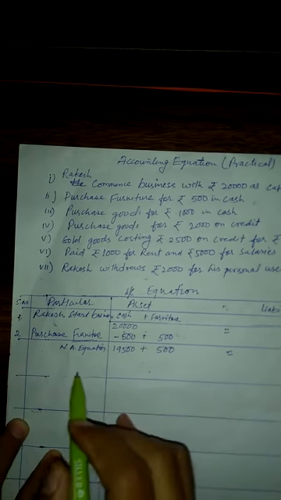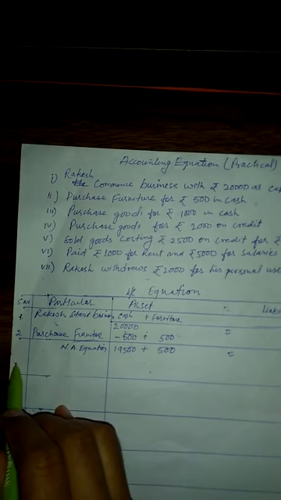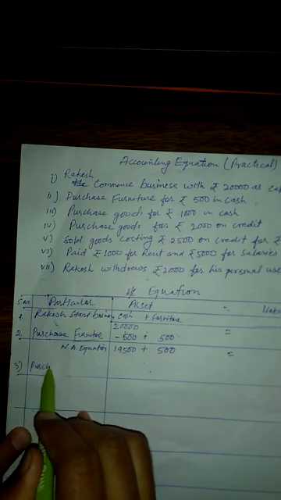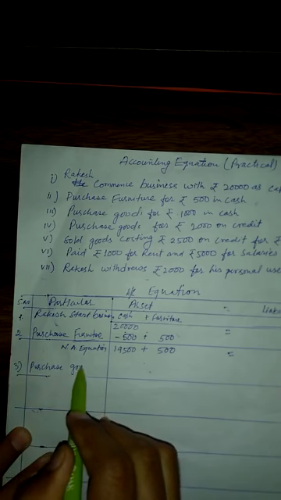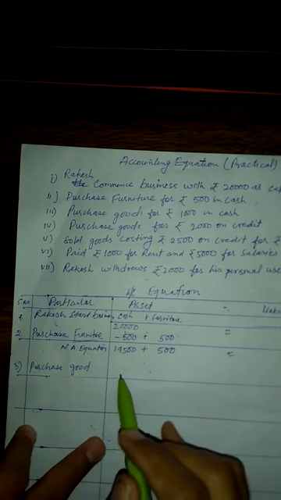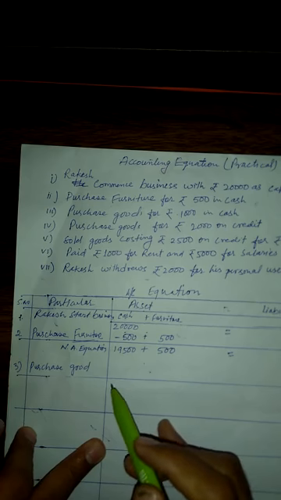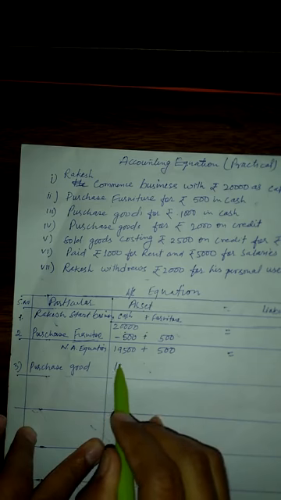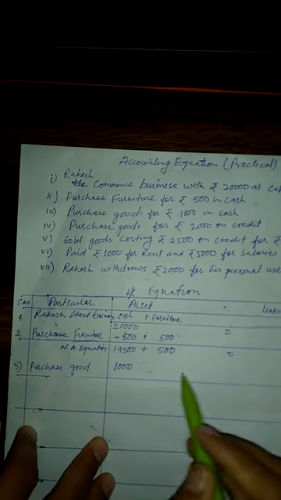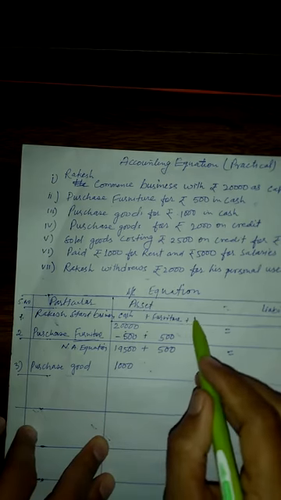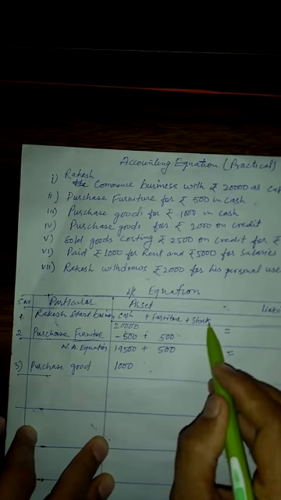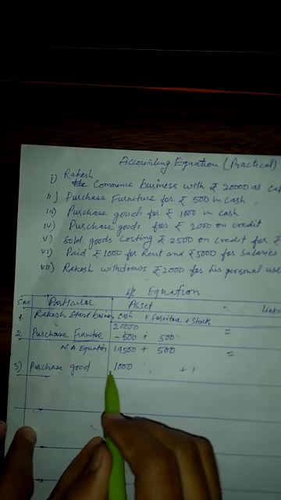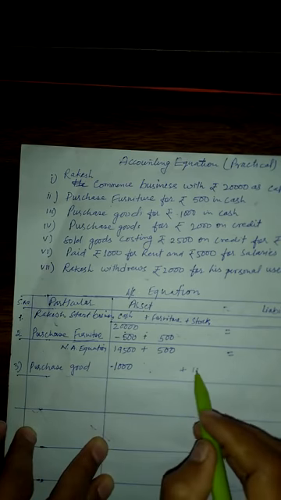It is for rupees 1,000, in the form of cash. It means that again he is paying a cash of rupees 1,000 and one new asset that we call stock is going to be added, reducing cash and adding stock.